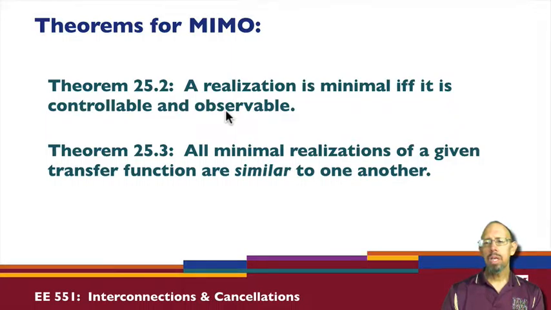Now, a system, when you define it from its differential equations, might not be minimal, but that's still the system. So it's important to understand when you have a system that is not controllable and or not observable. But if it is minimal, it is both controllable and observable. All minimal realizations of a given transfer function are similar to one another. So what this is saying is that the transfer function is an invariant in a system.